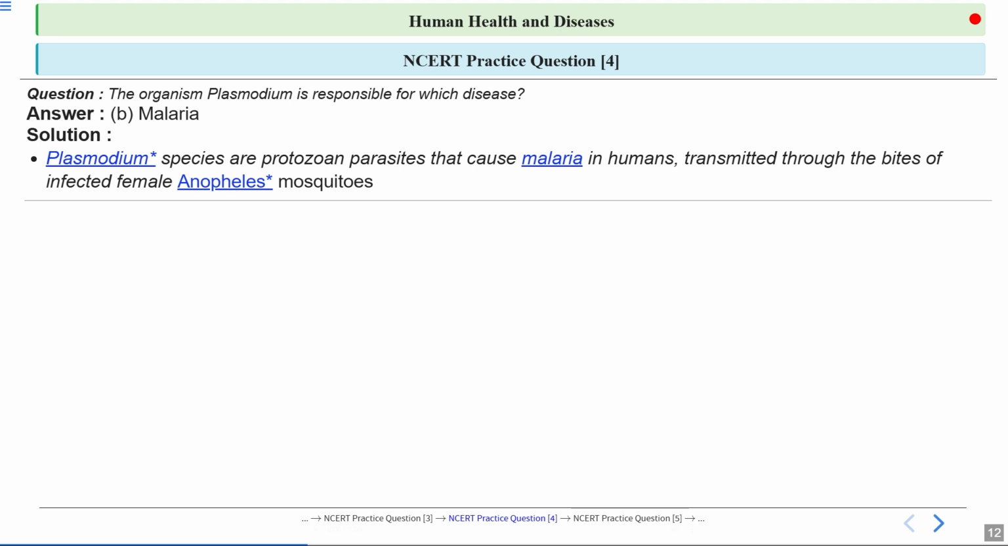And then these gametocytes, you can say, enter into the female Anopheles mosquito. How do they enter into the female Anopheles mosquito? When this mosquito bites the infected person, then these gametocytes are transferred into the female Anopheles mosquito along with the blood. These gametocytes then, you can say, enter into the gut of the mosquito. Fertilization takes place in the gut, and then sporozoites are formed, and these sporozoites are stored in the salivary gland of the mosquito. Okay. Then the next cycle will start.